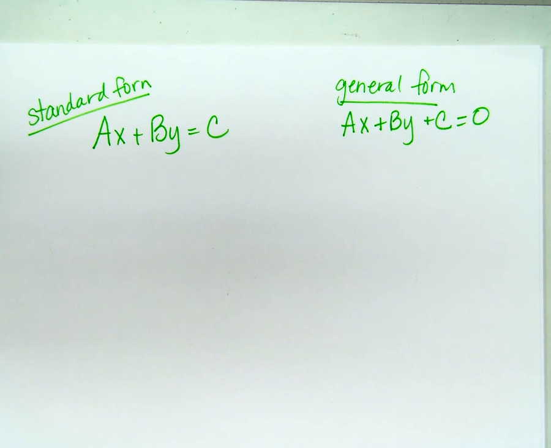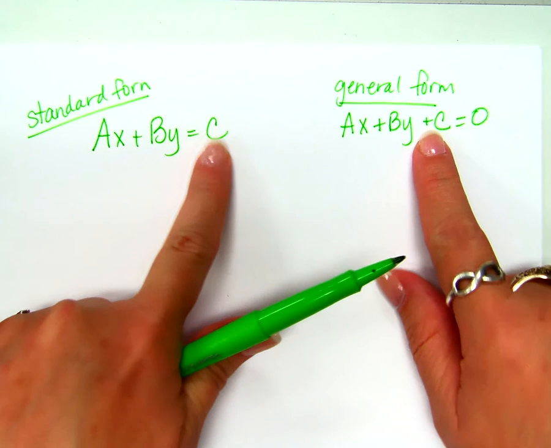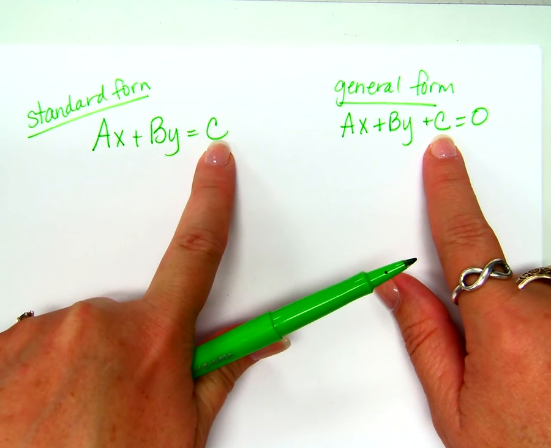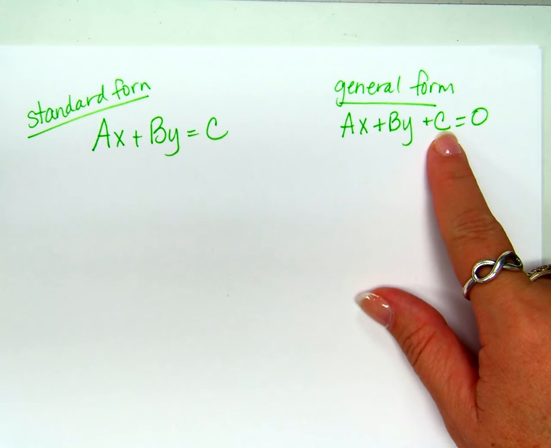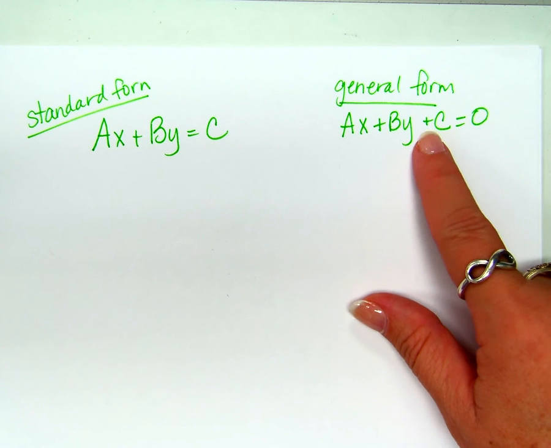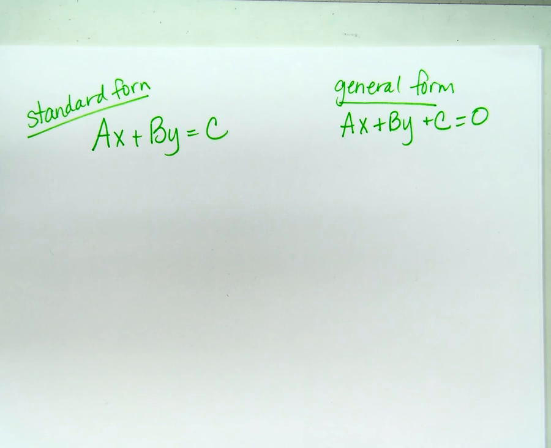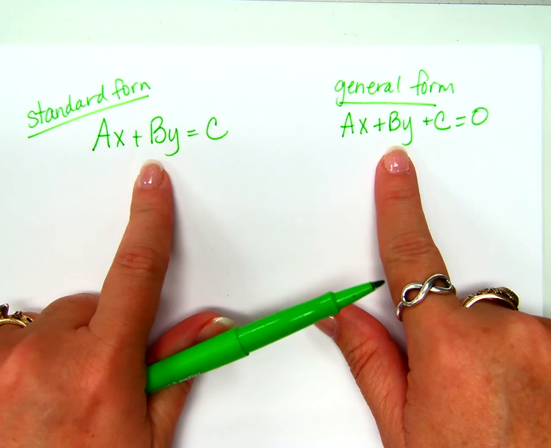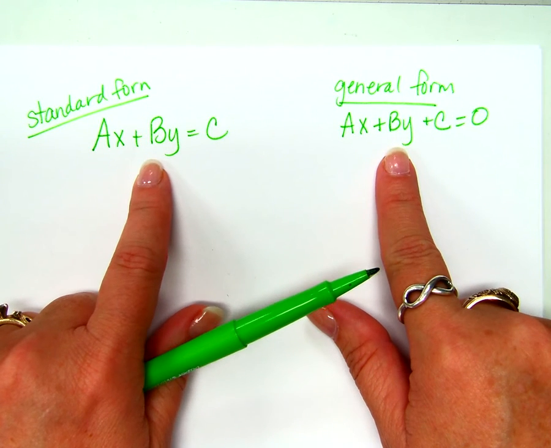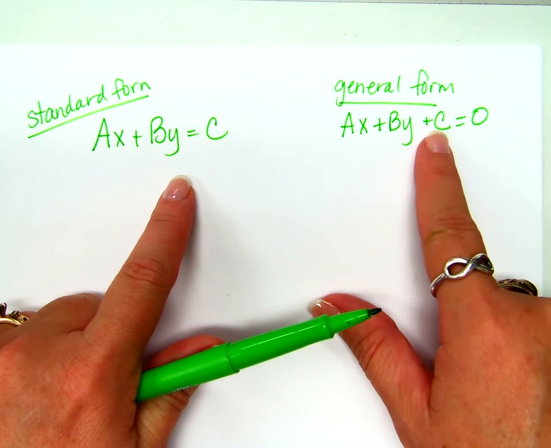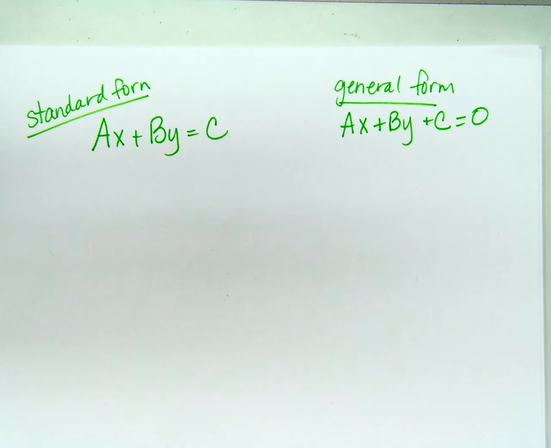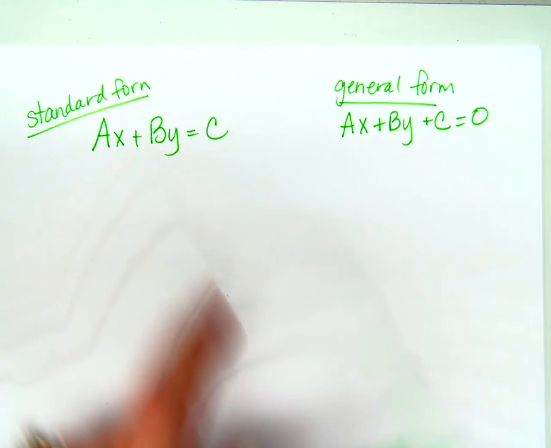How closely are those related? Pretty darn close, right? Now, some of you might be bothered by the fact that they're both positive c. Are they required to both be positive there? Couldn't this c be a negative 2 and it would just be plus a negative 2 or minus 2? That would be okay, right? But I want you to know the difference between these. I don't think there's a big difference in them at all, right? Just in standard form, it equals the constant, and in general form, the constant's on the same side of the equal sign as the x and the y. Does that make sense?